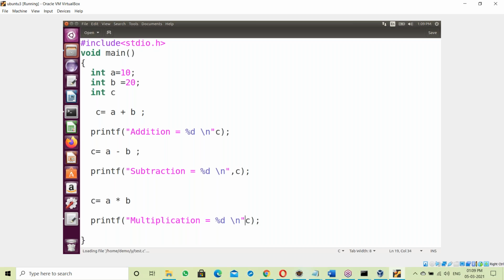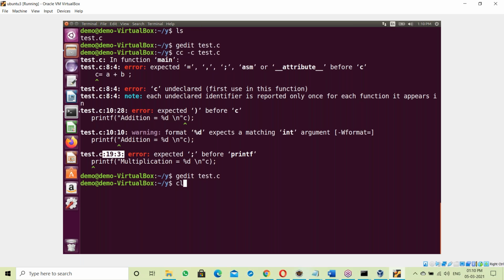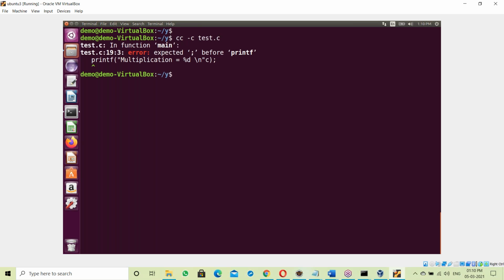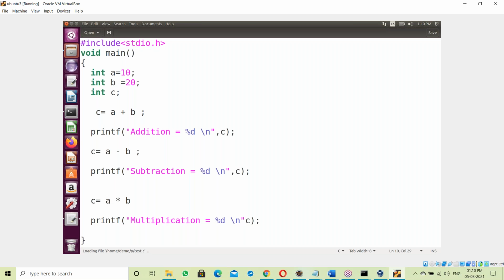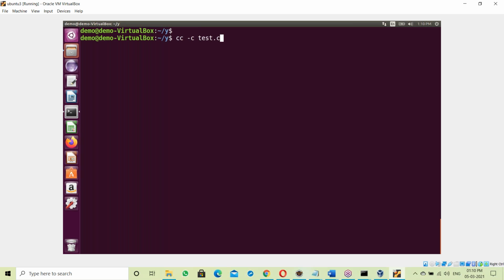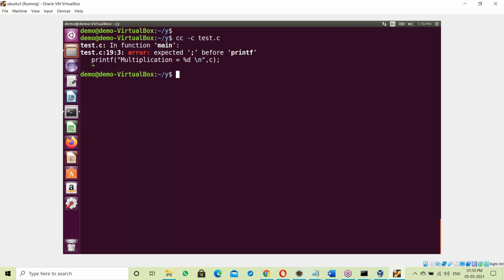Okay. After correcting all these errors, the semicolon, next the comma, these errors, now let us recompile here. Recompile. Again, still an error, one more error. Let us modify that error. So here, correct that error, fix that error. Yes, comma. Okay, done. Save and close. Now let us recompile with cc -c. Yes, still one more error.